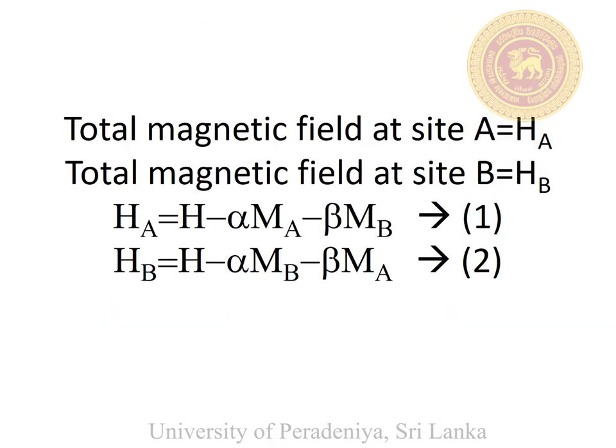The total magnetic field at site A is equal to the applied field minus the magnetic field due to the atoms in site A minus the magnetic field due to the atoms in site B. Similarly, you can write the total magnetic field at site B. These are called equation number 1 and equation number 2.